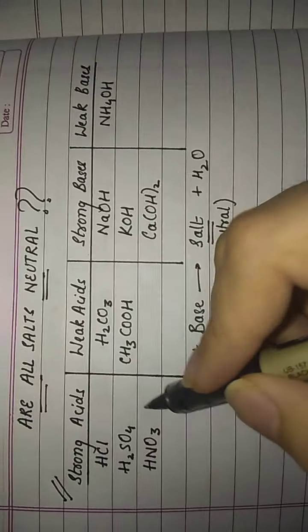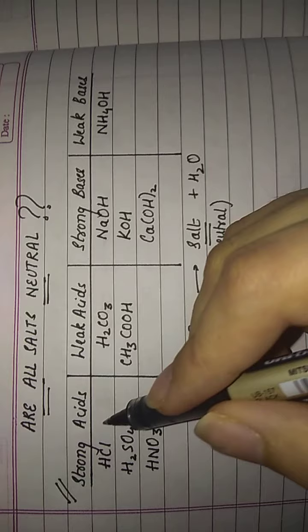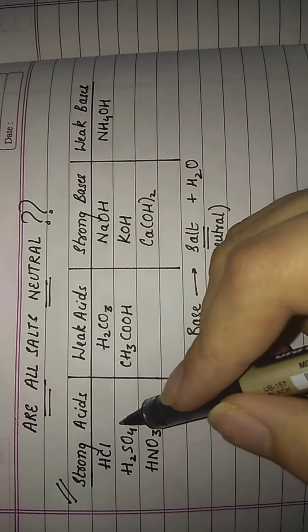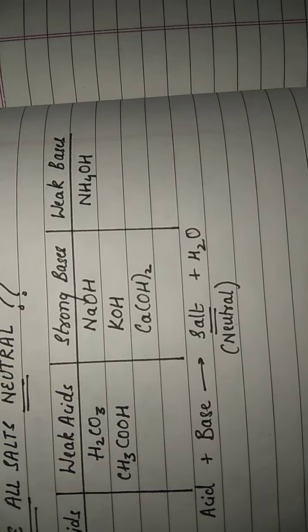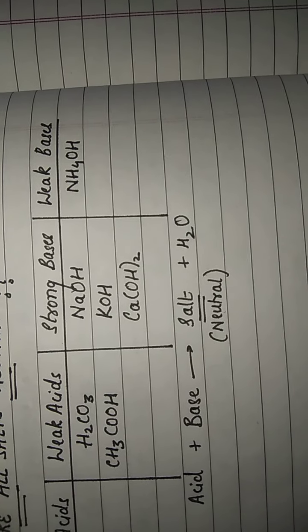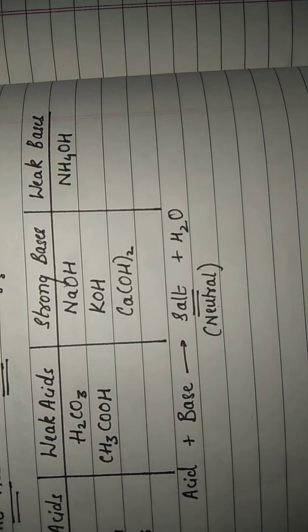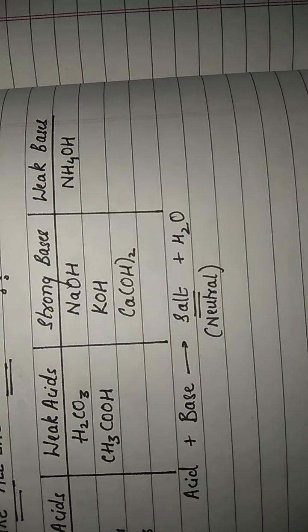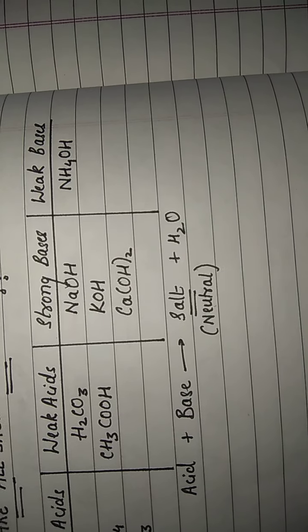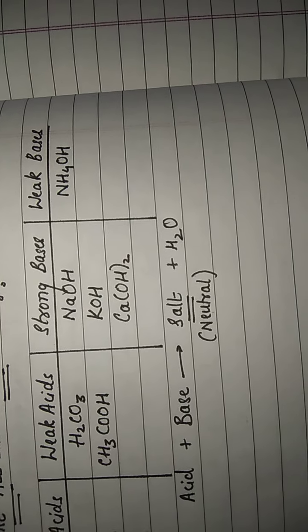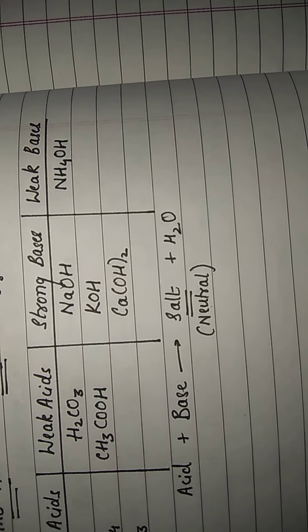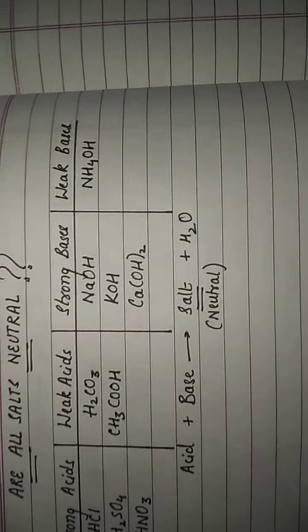Now you can consider these examples of strong acids: HCl, hydrochloric acid, and H2SO4, which is sulfuric acid. For weak acids we can have H2CO3, the carbonic acid which is present in your cold drinks, in your carbonated soft drinks. Then the next example is acetic acid, which is present in vinegar. We have already discussed that.